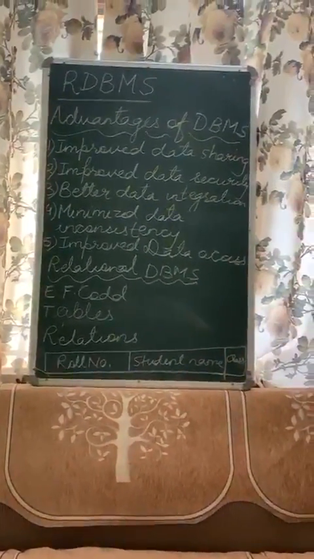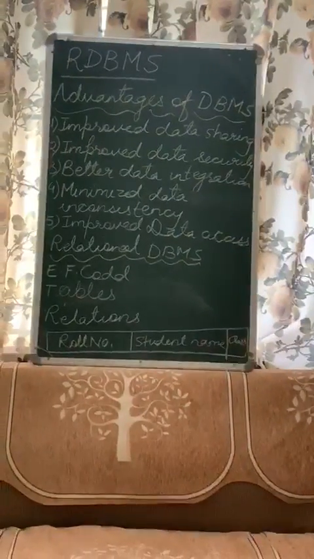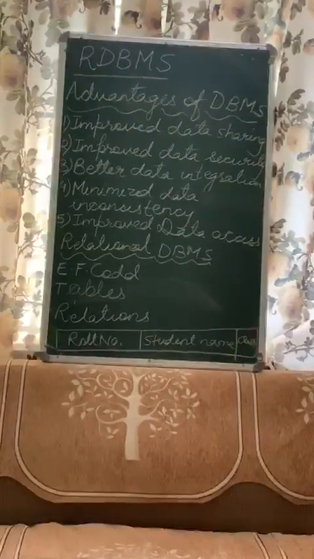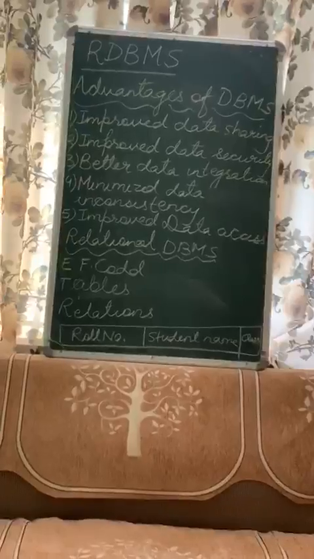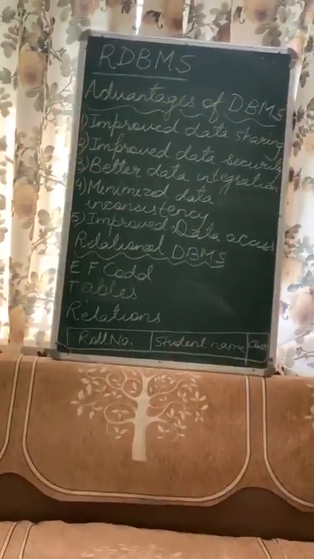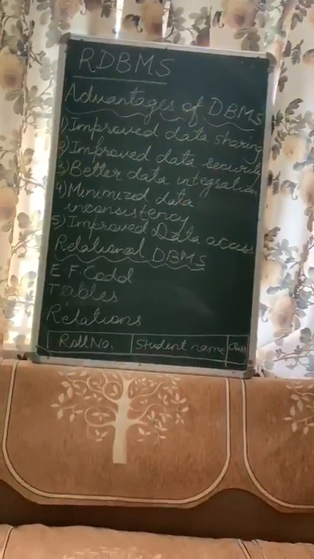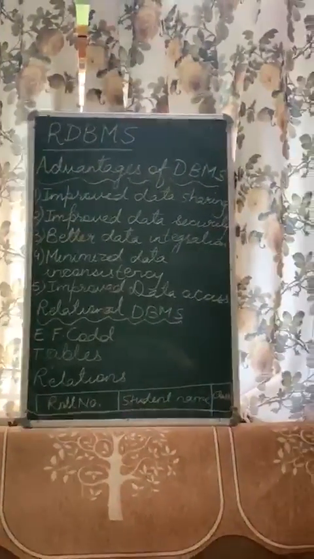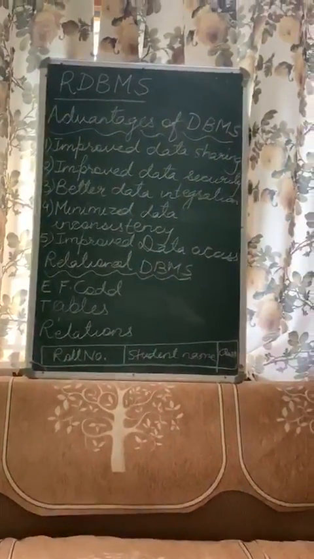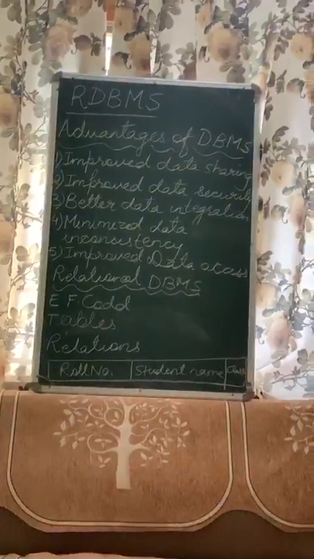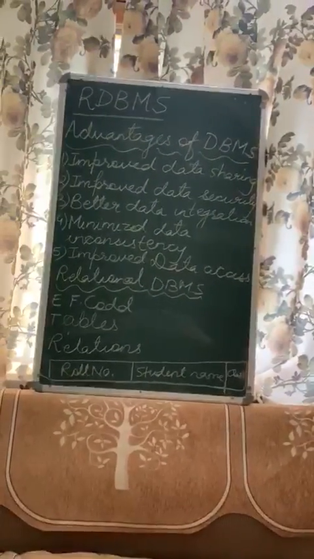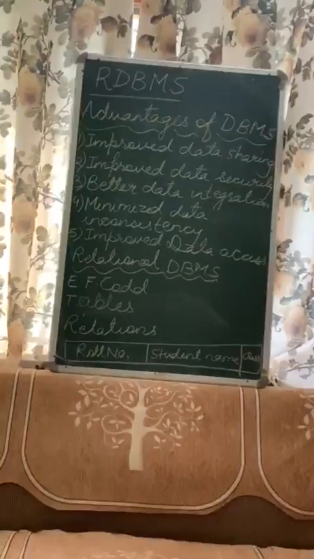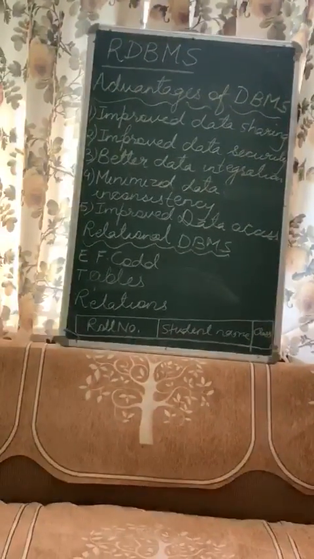Now next is improved data access. The DBMS makes it possible to maintain the database and then from there it can be easily accessed. Now how can it be accessed? Now in your DBMS, data is maintained in the form of tables. Just like you create a table in a spreadsheet where you enter the student's name, the student's marks.